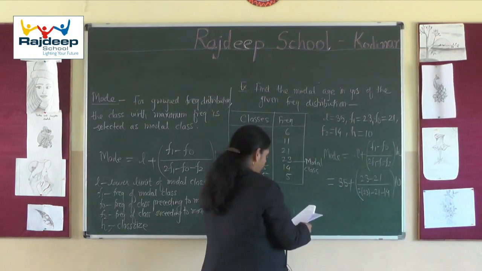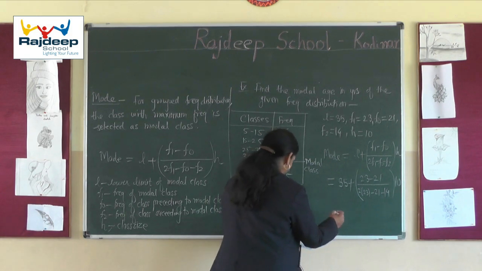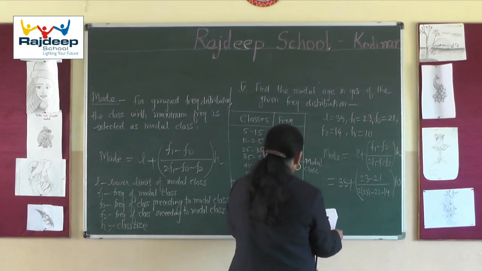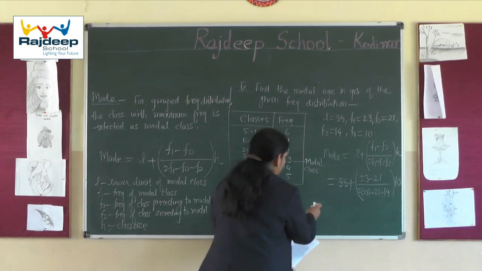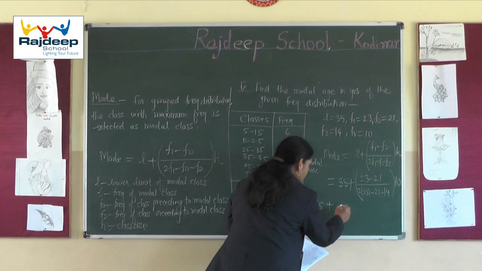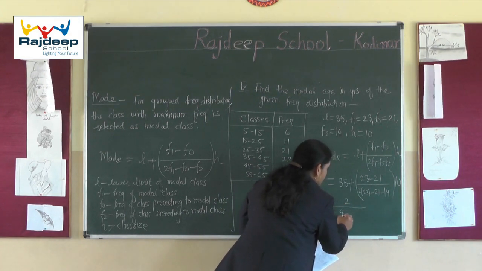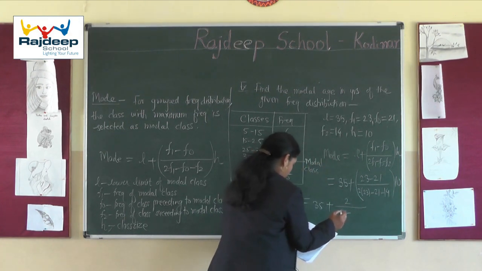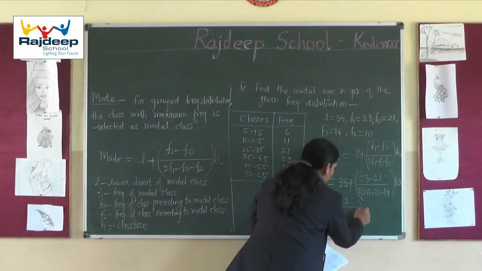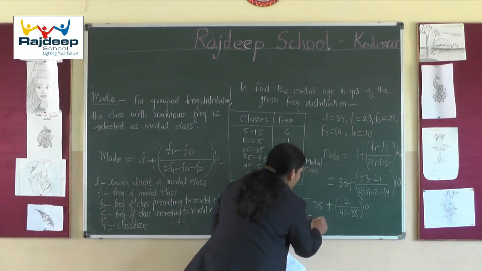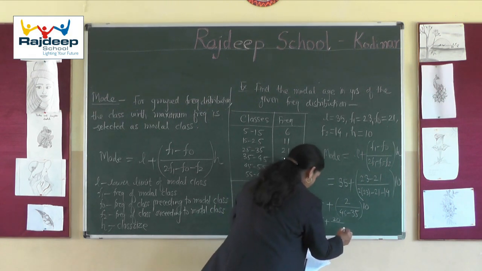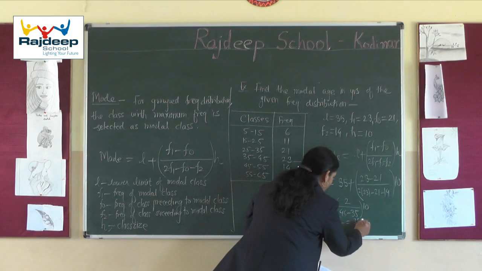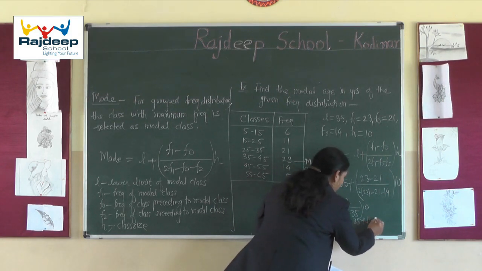So we are getting 35 plus 20 upon 46 minus 35, which is 11, and you will get 35 plus 1.81.